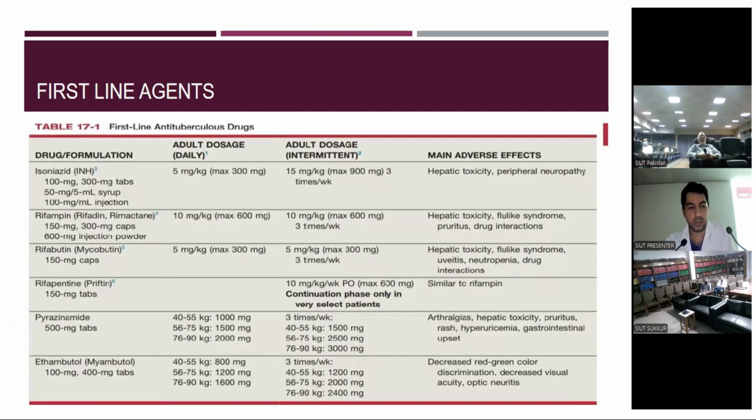Isoniazid may cause hepatic toxicity and peripheral neuropathies. Rifampicin can cause hepatic toxicity, flu-like syndrome, pruritus, and drug interactions. Pyrazinamide can also cause hepatic toxicity and GI upset. Ethambutol can cause red-green color discrimination problems, decreased visual acuity, and optic neuritis.